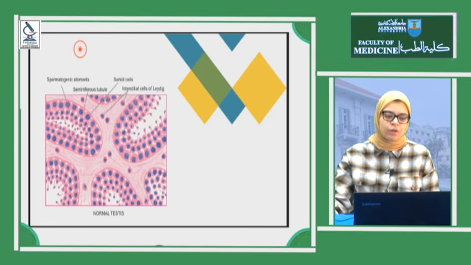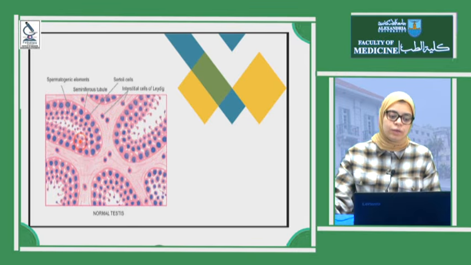We must first know what the normal structure of the testis is. The testis is formed of, as you see here, multiple seminiferous tubules, and these seminiferous tubules are lined by the spermatogenic elements or the spermatocytes at different degrees that at the end yield the sperms. And there are also Sertoli cells, and in the stroma we have interstitial cells of Leydig. This is the normal structure. So every one of these cells is going to give a different neoplasm.